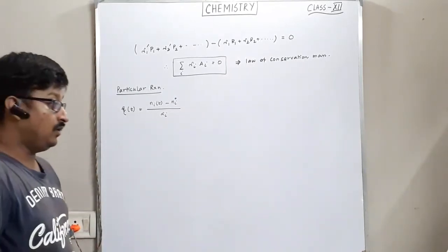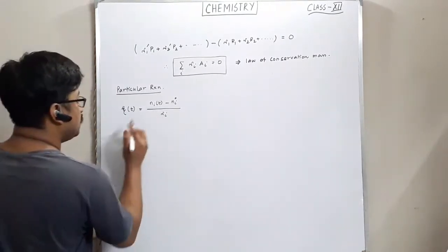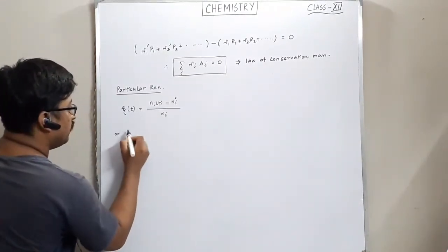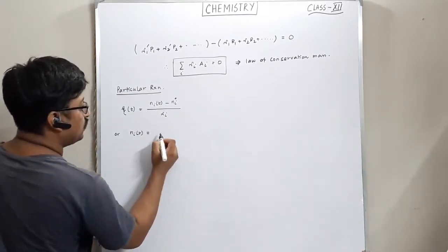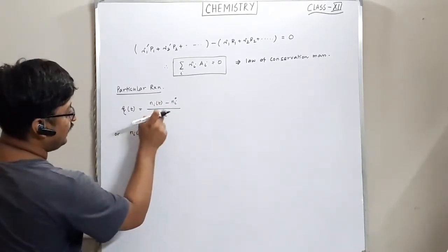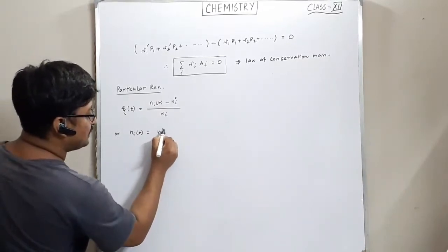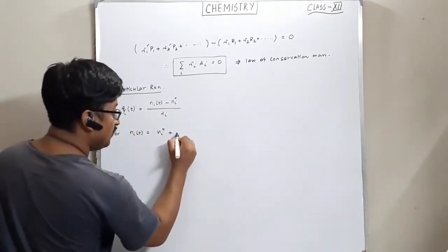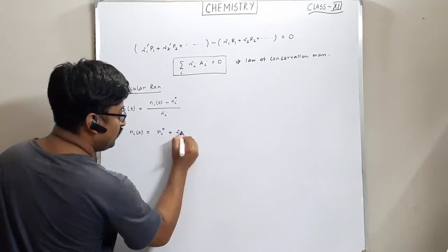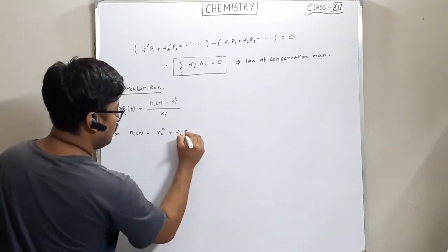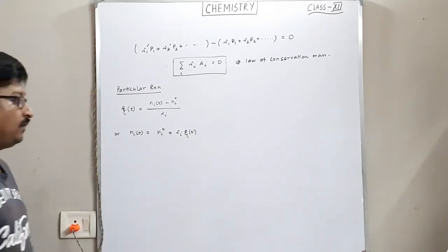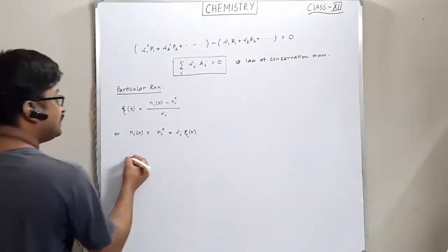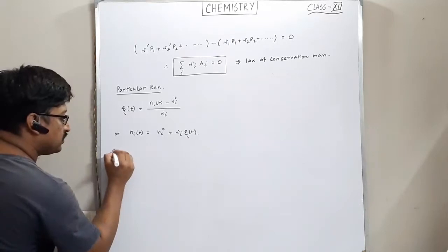Correct? Okay. Now let's do some rearrangement. Ni at t is equal to Ni0 plus nu i eta at t. Correct? Okay. Now this reaction is done at constant volume.